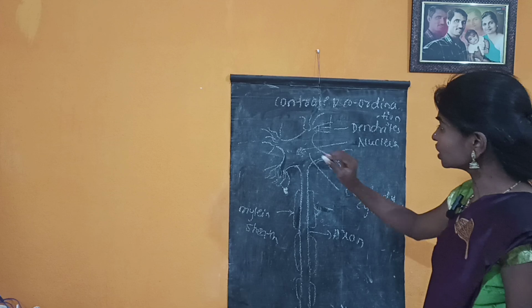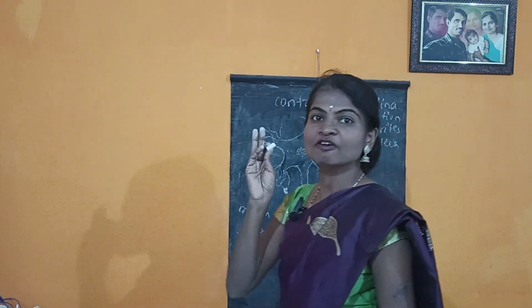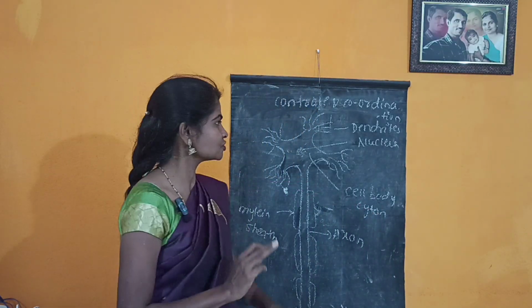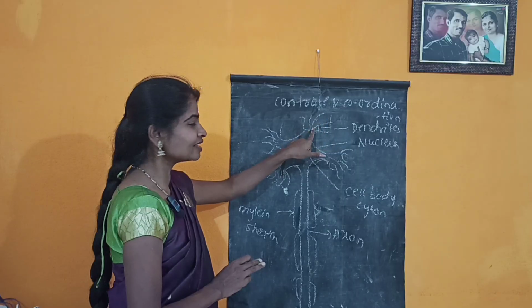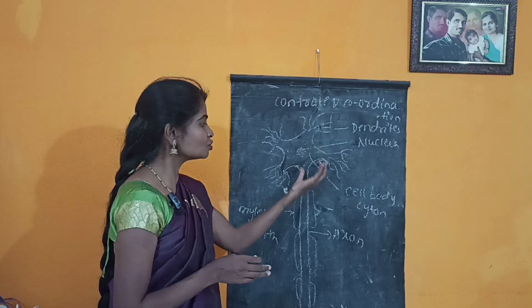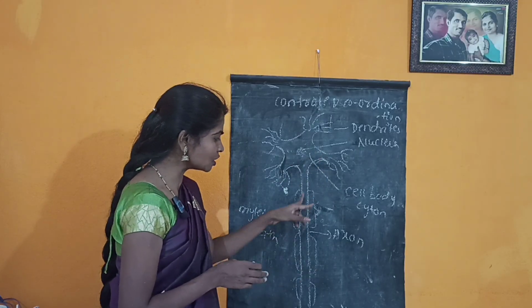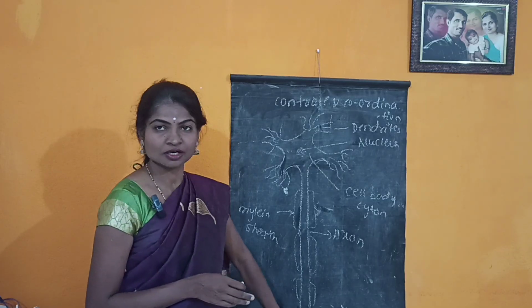The first message transferred from the sensory organ reaches the hair-like structures called dendrites. After the dendrites, the message transfers to the cell body or cyton. Through the cell body, it passes into the axon. From the axon, it enters the nerve ending.